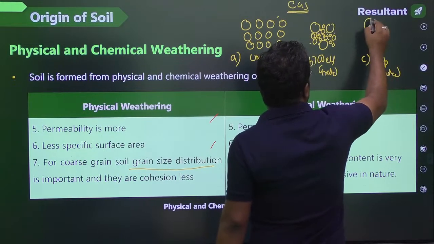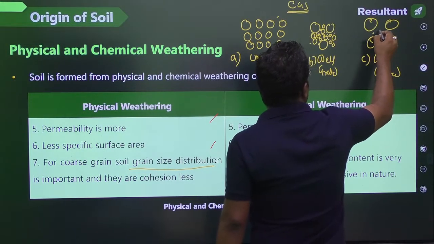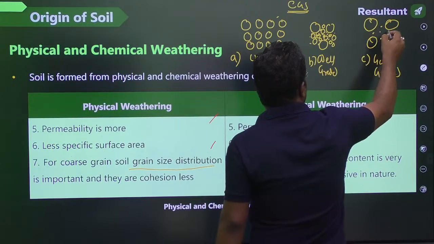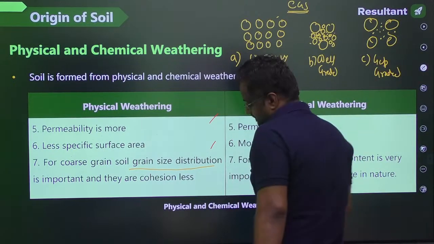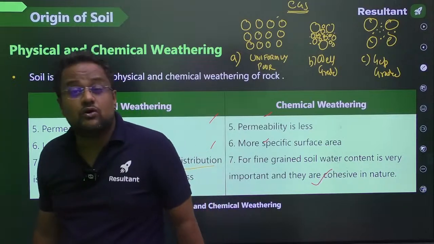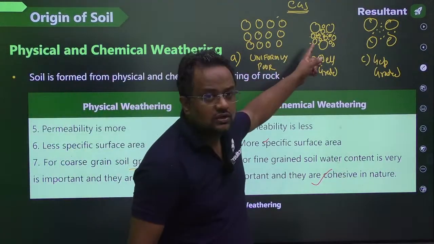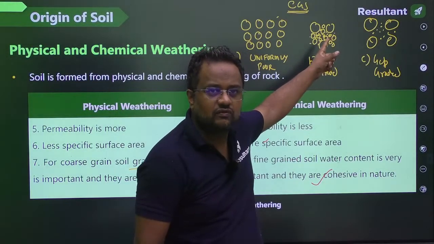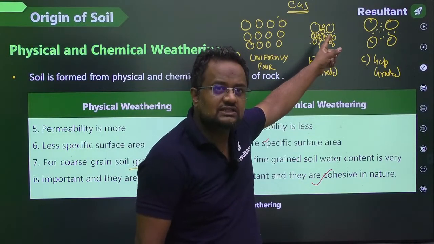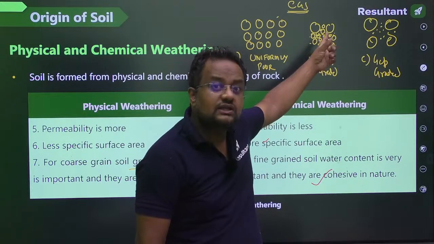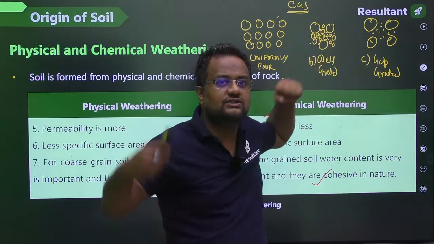Gap graded: either very big particles are there or very small particles are there. Some medium particles are missing. Now guys, this is a very important property for coarse grain soil. This is called gradation, because I want this kind of soil so that there are very few voids. If there are very few voids, then the density will be more. Density will be more, shear strength will be more.